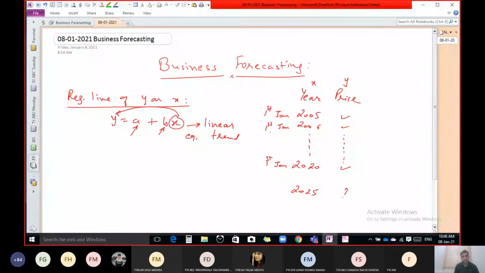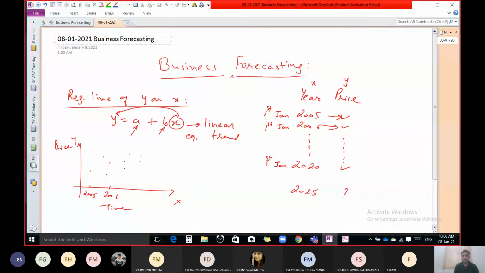So it is like this. In the scatter diagram, the graphical method, we plot the price for different times. So 2005, 2006, that time we take on the x-axis, and on the y-axis you can take price, and plot the points like this.